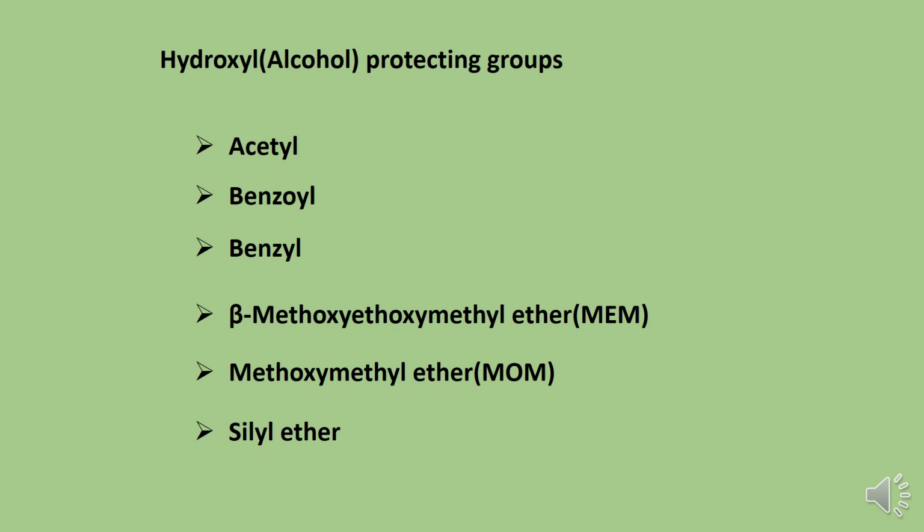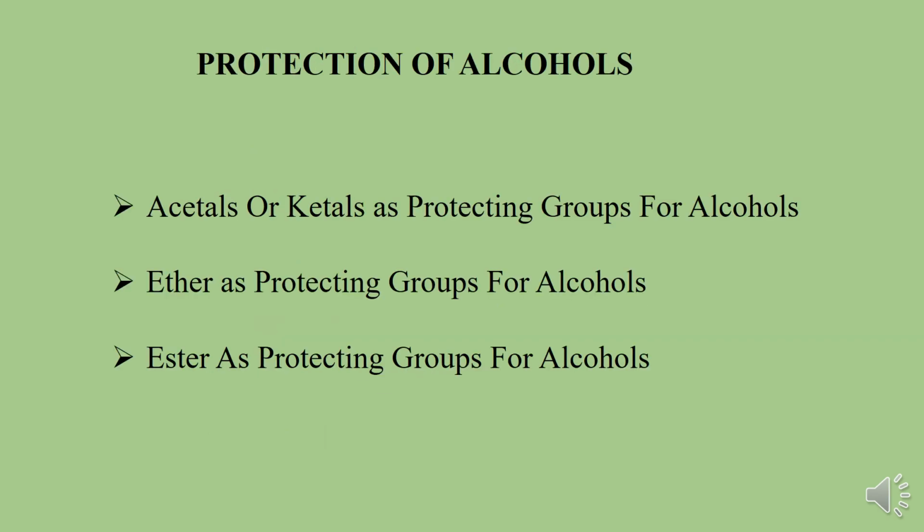So here are some of the hydroxyl or alcohol protecting groups: acetyl, benzoyl, benzyl, beta methoxy ethoxy methyl ether called MEM, methoxy methyl ether called MOM, and silyl ethers. Now, some of the protecting groups for alcohols we have chosen are acetals, ethers, and esters.